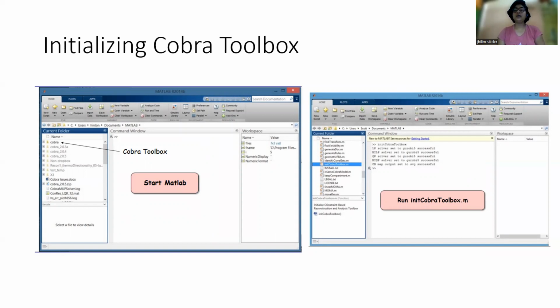I want to let you know that before using Cobra Toolbox, we need to know about MATLAB, as we know that it deals with numerical things. So in Cobra Toolbox, we need MATLAB to run it. So to use Cobra Toolbox, we need to start MATLAB. After doing that, we can run Cobra Toolbox.